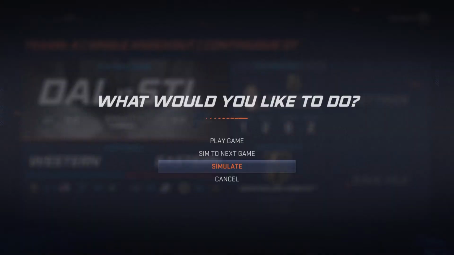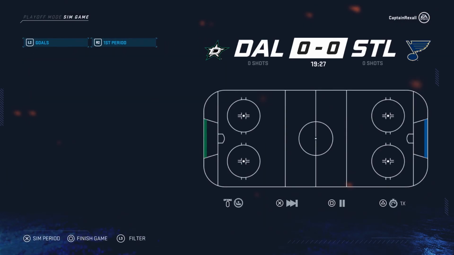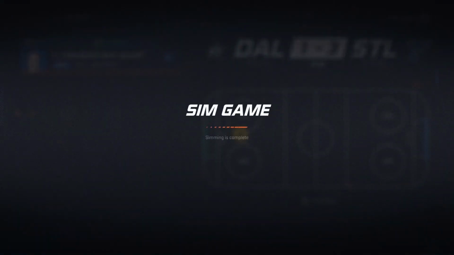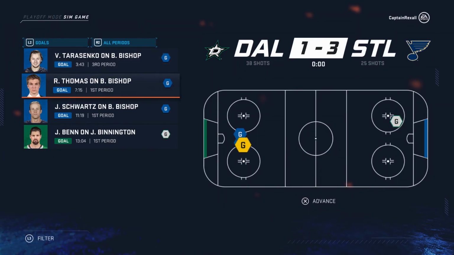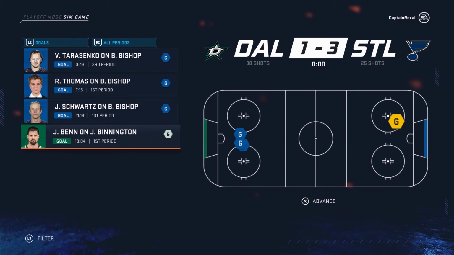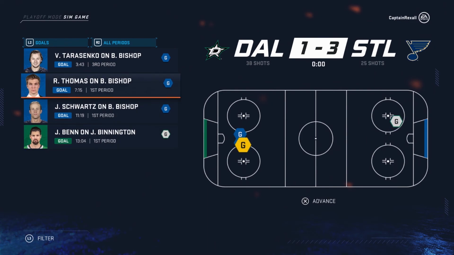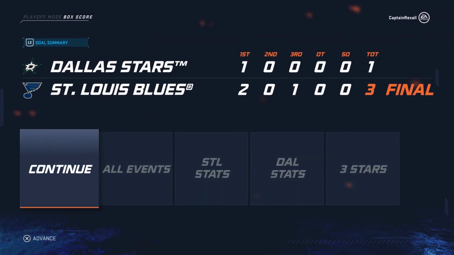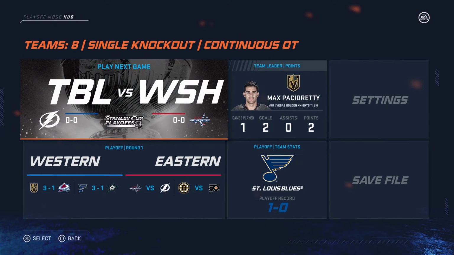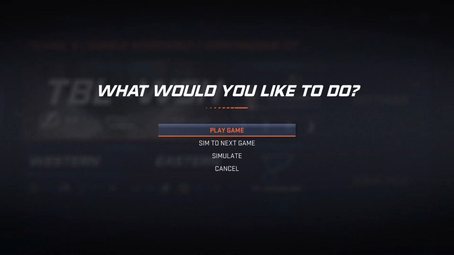Dallas Stars versus the St. Louis Blues. We're just going to simulate the whole entire game, and we'll take a look at all the goals from every period. So Jamie Benn, oh my god, I got the hiccup. So Jamie Benn started off with the goal scoring, and then Schwartz, Thomas, and Tarasenko got all the big goals to give St. Louis a big victory themselves. So they get a big W. Now they'll also be facing Vegas in the next game, and then what we'll do is Colorado versus Dallas for their next game.